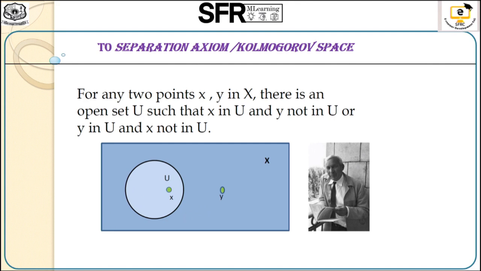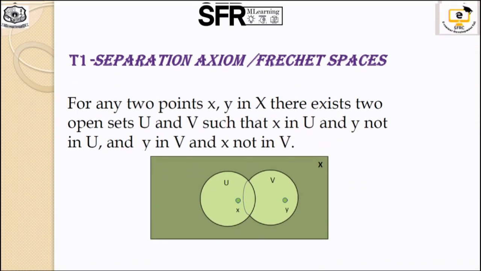First one, T0. For T0, for any two points X and Y in X, there is an open set U which contains only X but not Y. So this kind of formation is possible in a topology. This kind of space is called the T0 separation axiom.